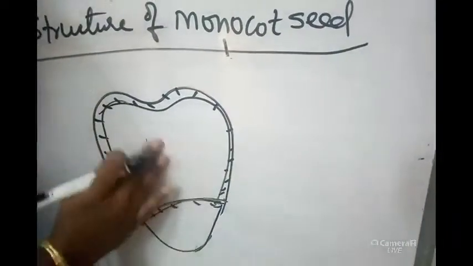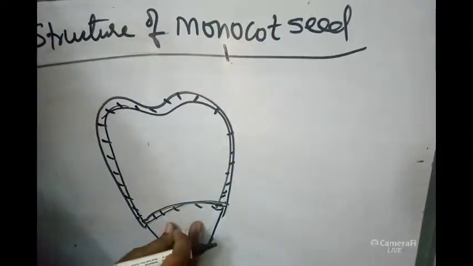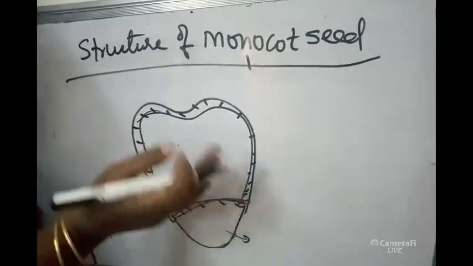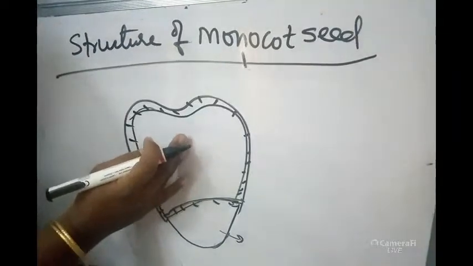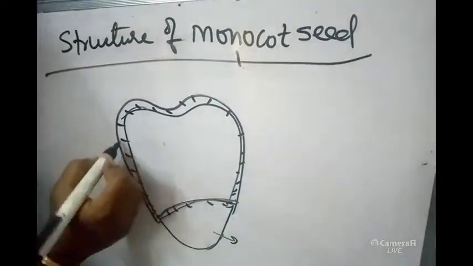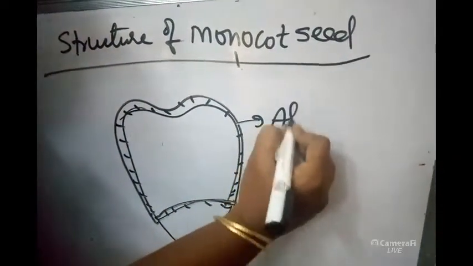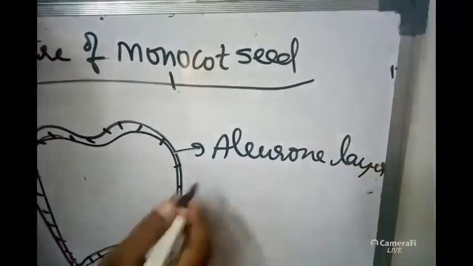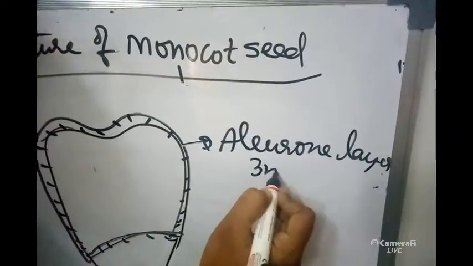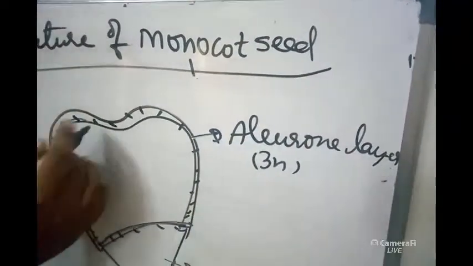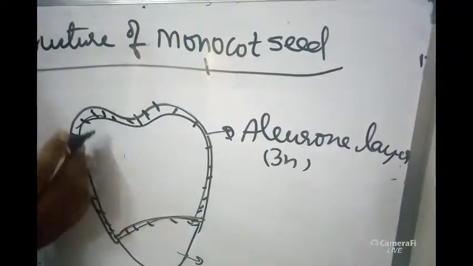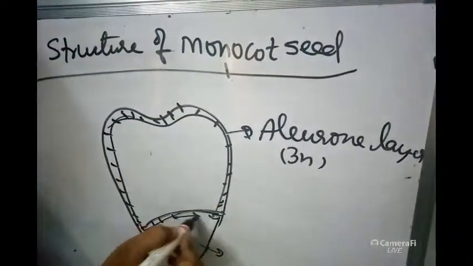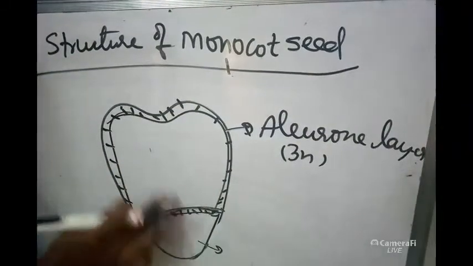See, this is the zone of endosperm. This is the zone of embryo. The embryonal region will be separated from the endospermal region by a proteinaceous layer called aleurone layer. A very important thing is the aleurone layer, which is triploid. The aleurone layer is the proteinaceous layer surrounding the endosperm, which separates the endosperm from the embryonal zone.